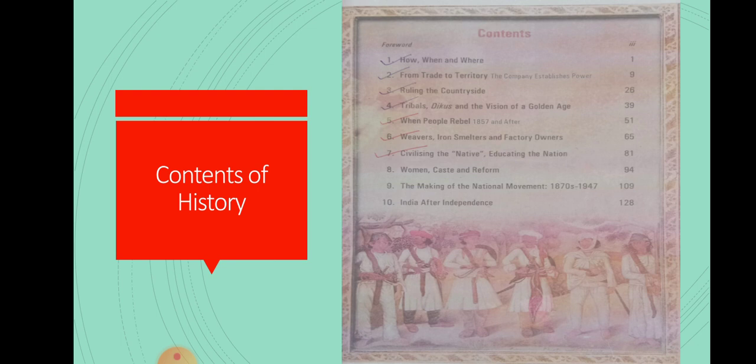Then the next lesson is Civilising the Native, Educating the Nation. In this lesson we are going to discuss how the British saw education and the tradition of Orientalism. These many points we are going to highlight in this particular lesson.